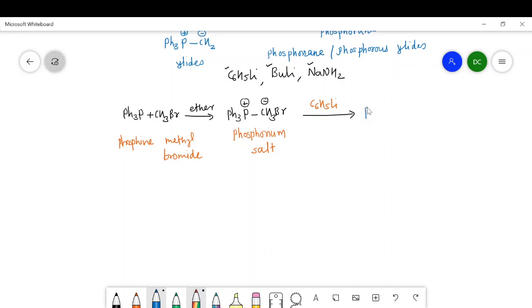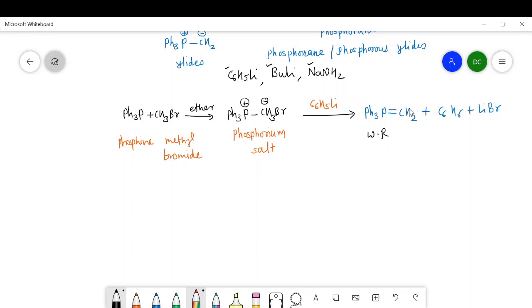So the remaining structure is like this: Ph3P, then single bond CH2, and here comes a double bond, plus C6H6 plus LiBr. And in this way, a Wittig reagent is prepared from the phosphine and alkyl halides via the formation of phosphonium salt.